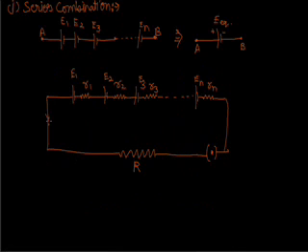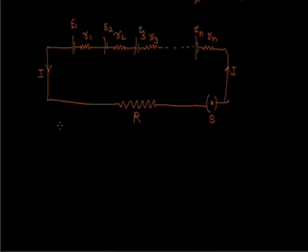Now let current I flow in the circuit. This is the switch. Now we will write the equation using Kirchhoff's law. We define the points A, B, C, D, E and so on.